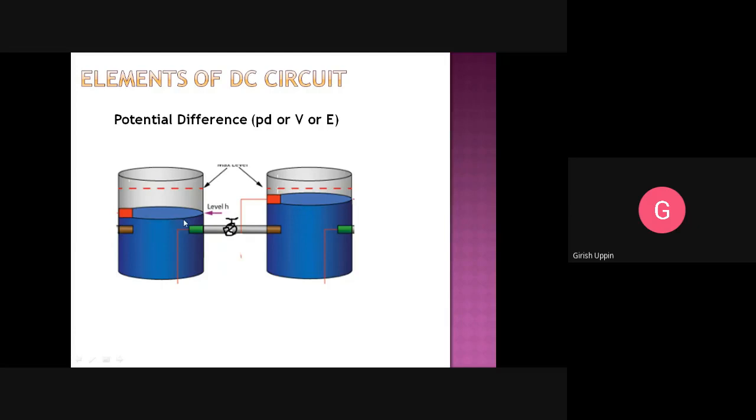That potential difference is nothing but the difference between this potential minus this potential. That is called a potential difference. In electrical terminology, if we have one body at, let us say, 10 volt and another body at 5 volt, the potential difference between them is the difference of their potential. So 10 minus 5, that is 5 volt, is the potential difference between those two bodies. And potential difference can be represented as PD or voltage or EMF, synonymously with those other terminologies.